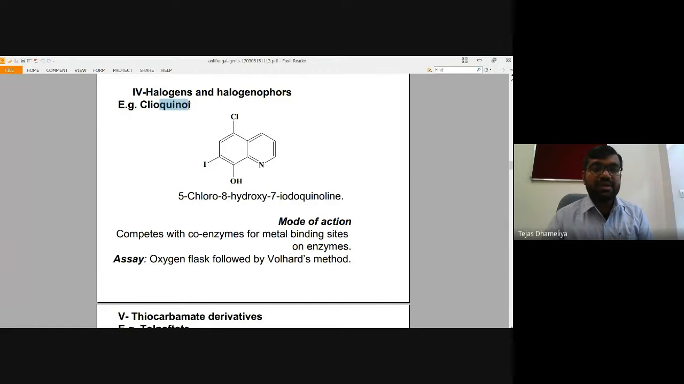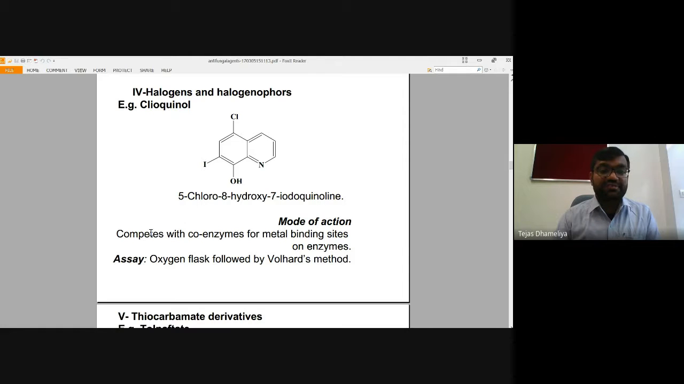So quinoline is the nucleus present in cloquinol, because you can also refer to the name: quinol is already there. The "ol" is also there in the name of quinol, so "ol" is an indication of the hydroxy group, and "clo" is also there, which is an indication of chloro. So by the name cloquinol we can identify that this is an antifungal drug having quinoline, with chloro and hydroxy substituents in its structure.